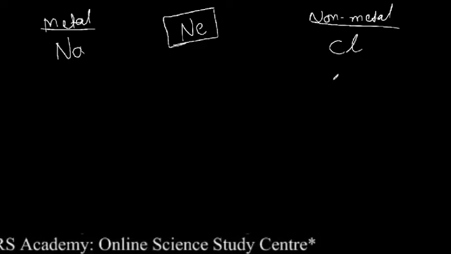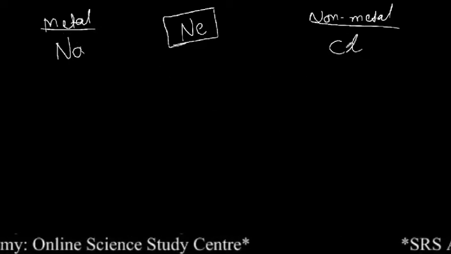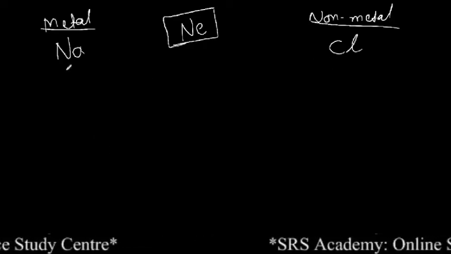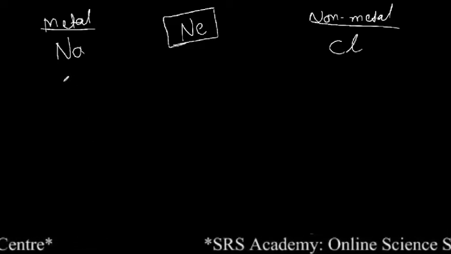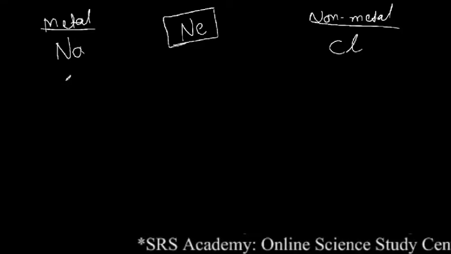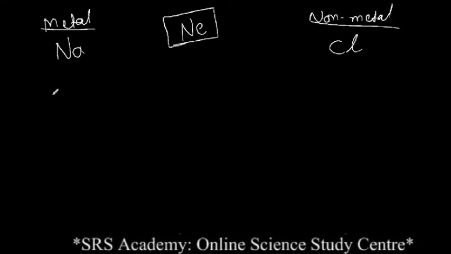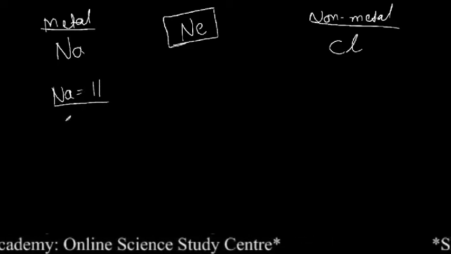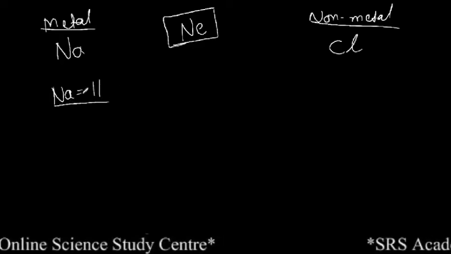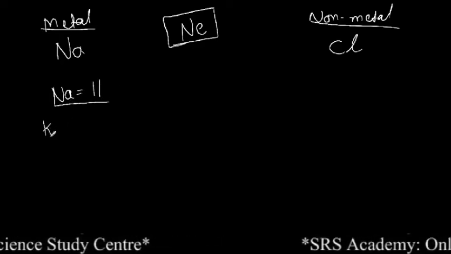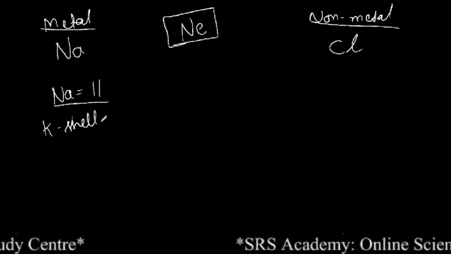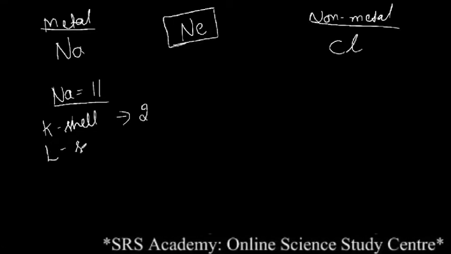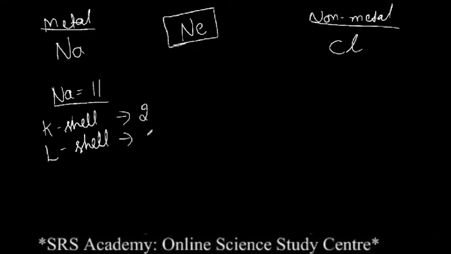Now let us study what kind of bond this metal and non-metal makes, and how they will make a compound. Now we will begin with the sodium. What is the atomic number of sodium? The atomic number of sodium is 11. Now if we write the electron distribution of this sodium in the shells, what will we get? In K shell we will get 2 electrons. Then in the second shell, that is L shell, it will have 8 electrons.